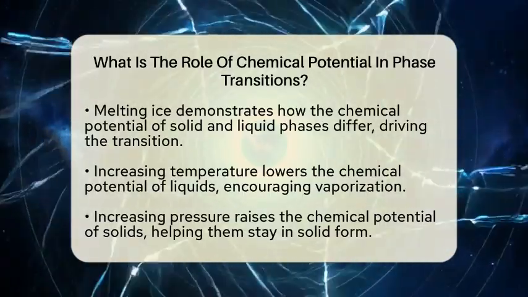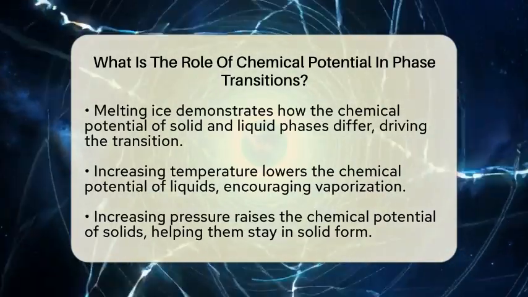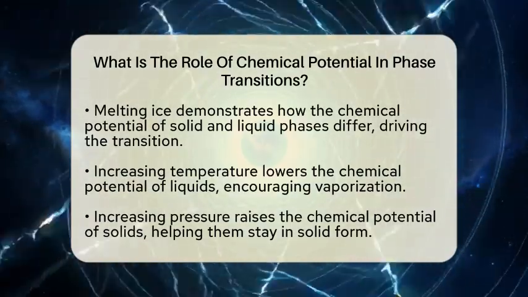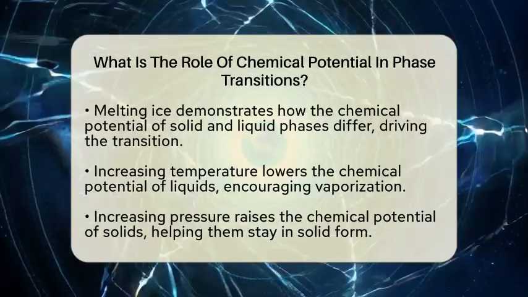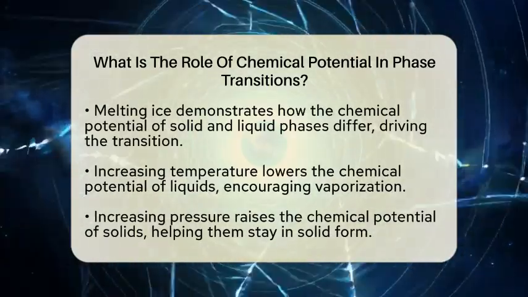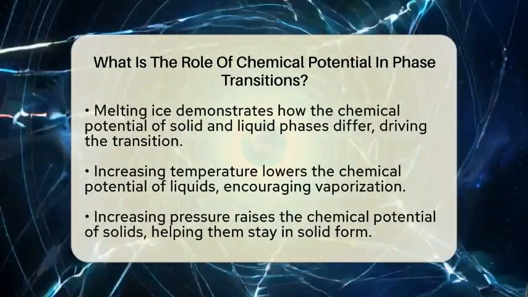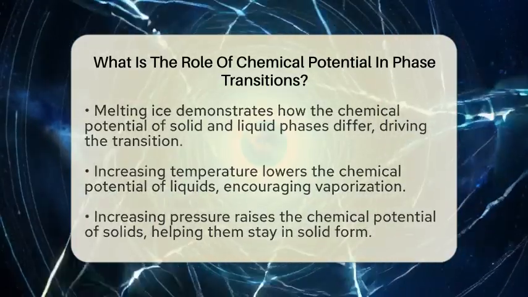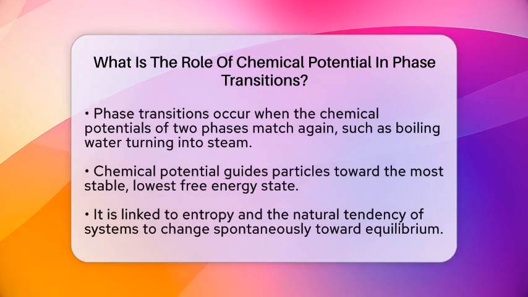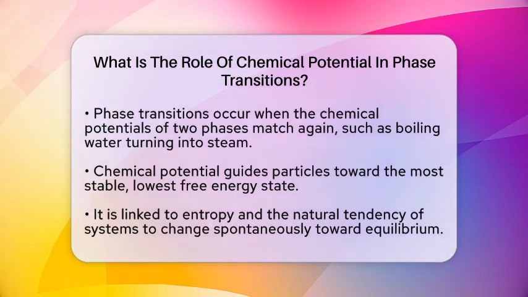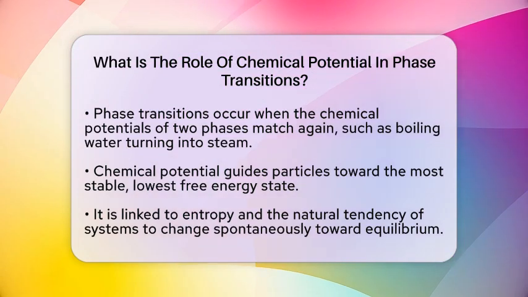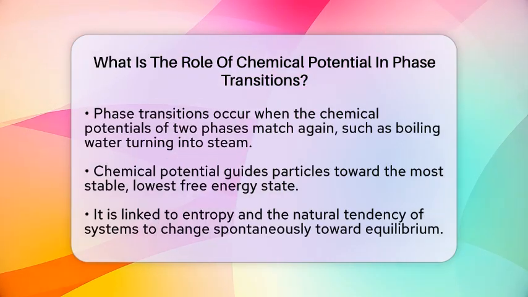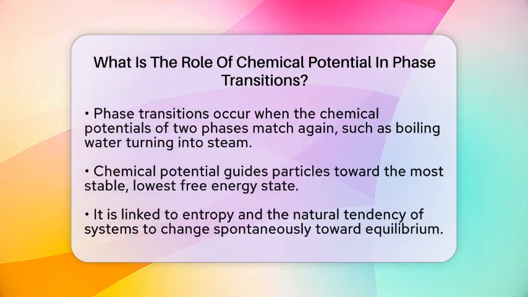Chemical potential also helps us understand why phase changes happen when conditions change. For example, increasing temperature lowers the chemical potential of the liquid phase, making it more likely to turn into vapor. Conversely, increasing pressure can raise the chemical potential of the solid phase, encouraging it to stay solid. When the chemical potentials of two phases match again, the system is at a point called the phase transition. This is the moment when the substance shifts from one form to another, like boiling water turning into steam.